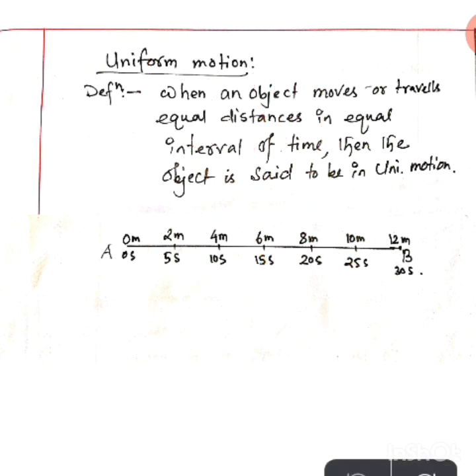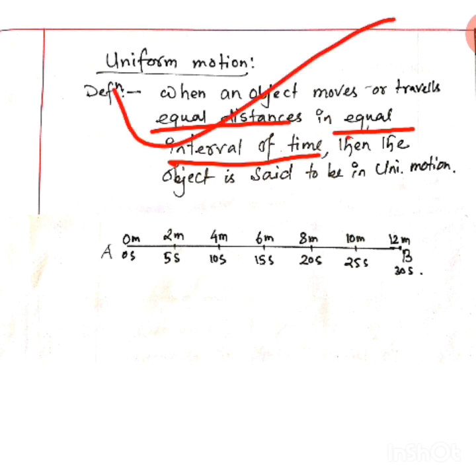So try to understand, when an object travels equal distances, 2 meter, 2 meter, 2 meter, 2 meter, for 5 second, 5 second, 5 second, that means equal intervals of time. Clear? If you keep the time interval equal, and if the distance traveled is also equal, only then is that motion called